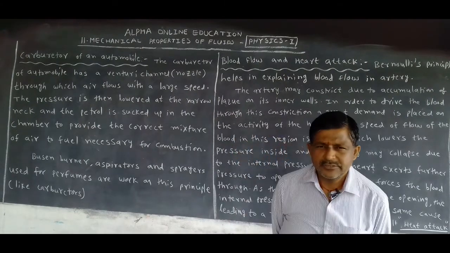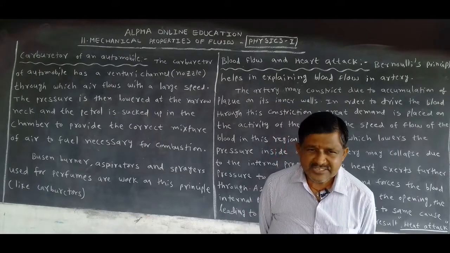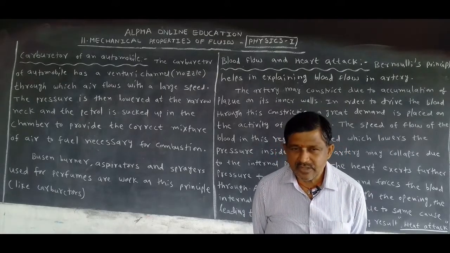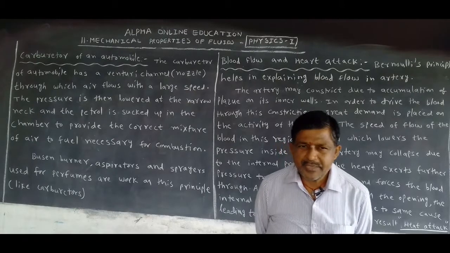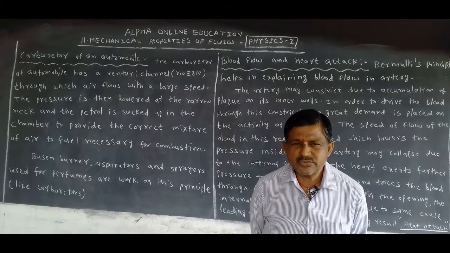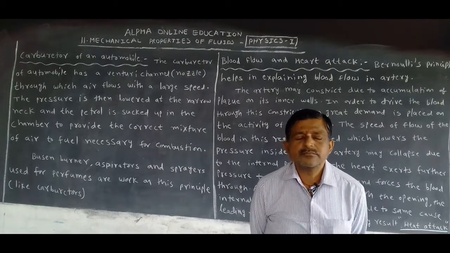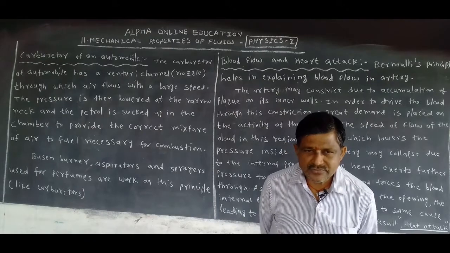These words we hear in our daily life. What is BP? Blood pressure. If the BP is increased gradually in humans, it leads to a heart attack.